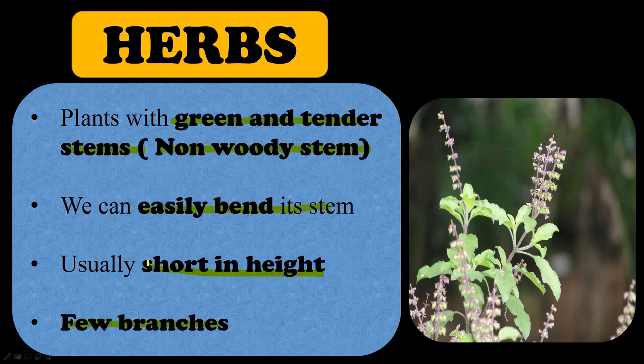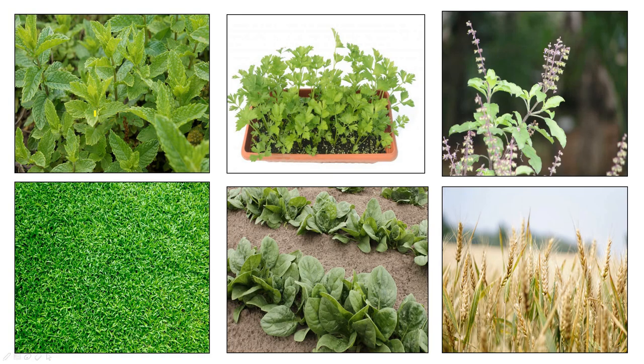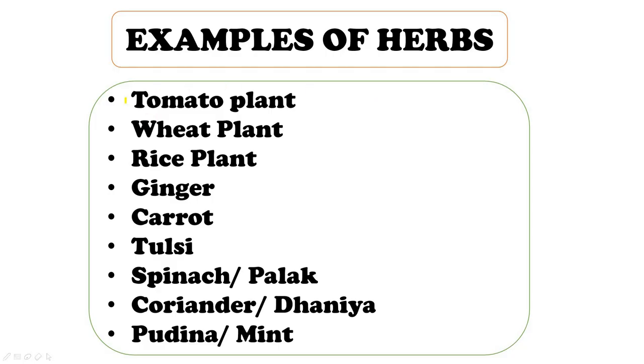Let's look at some more examples of herbs. Pudina plant or mint plant is also a herb. Coriander plant or dhania plant. Tulsi, grasses, spinach or palak, wheat plant, all of these are herbs. Some more examples are tomato plant, wheat plant, rice plant, ginger plant, carrot plant, spinach, coriander, pudina, etc. All of these are herbs.